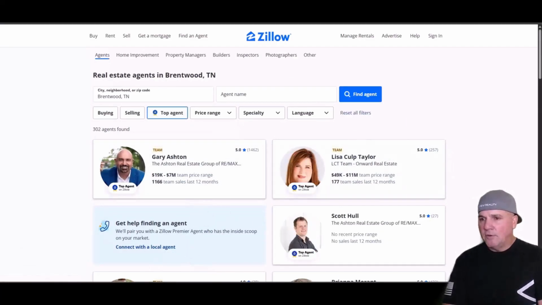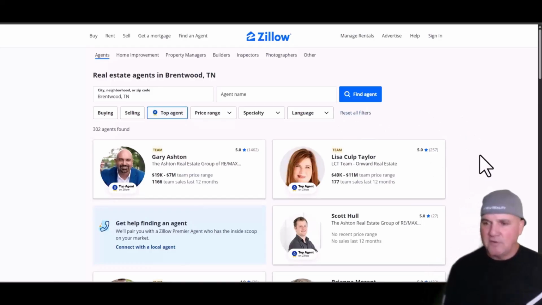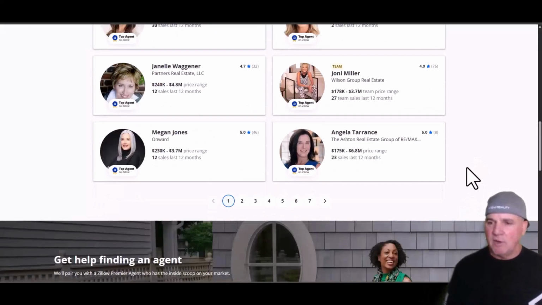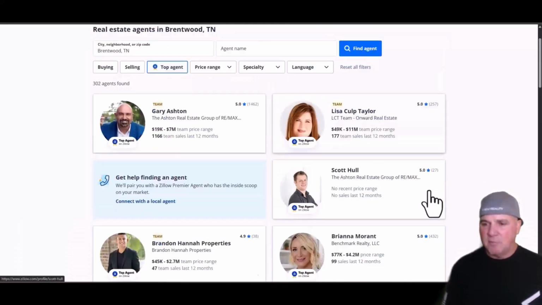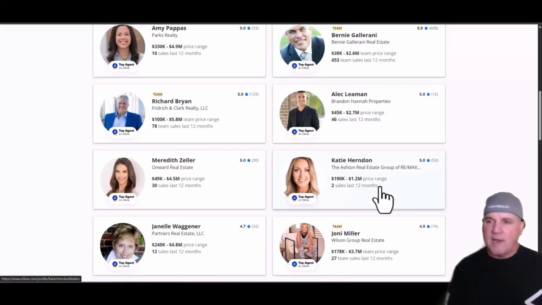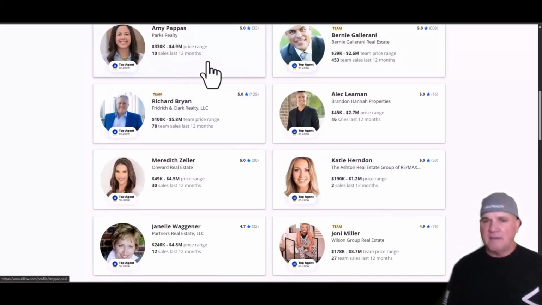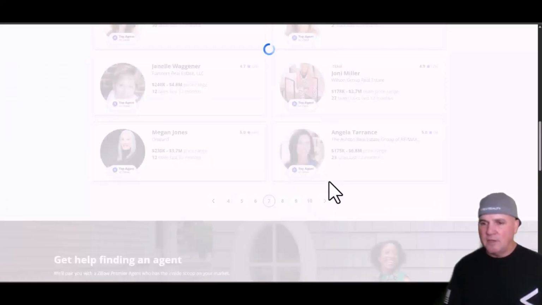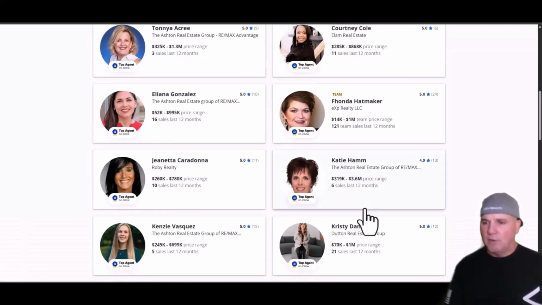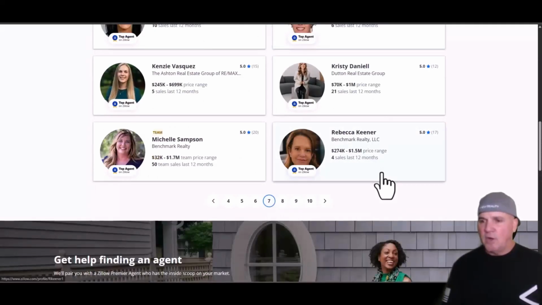So these are all your top agents. You can reset these filters to go after not so much the top agents because they're probably going to have a call center or a full team. Whenever you see team, they've got a lot of people involved. So I would go after the smaller ones, the like 10 sales in the last 12 months. This would be a good one to go after. But sometimes I just go and I filter way over to get the smaller agents.